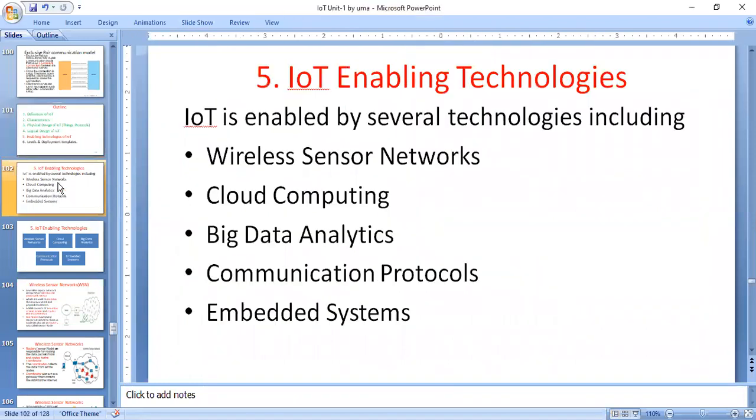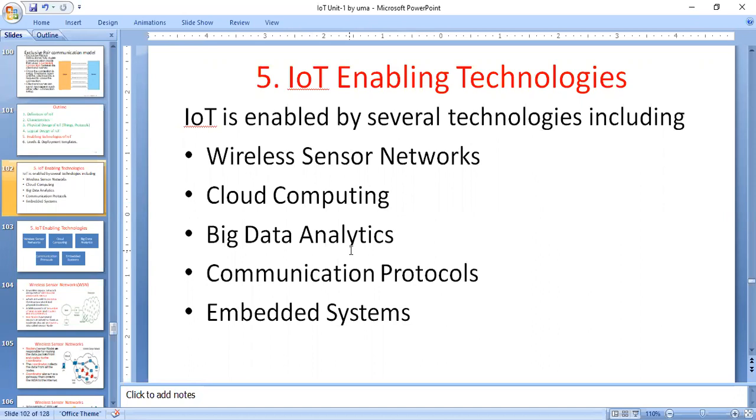Coming to IoT, some of the enabling technologies of IoT system are wireless sensor networks, cloud computing, big data analytics, communication protocols, and embedded systems. These are all enabling technologies. For example, wireless sensor networks. What is a wireless sensor network?